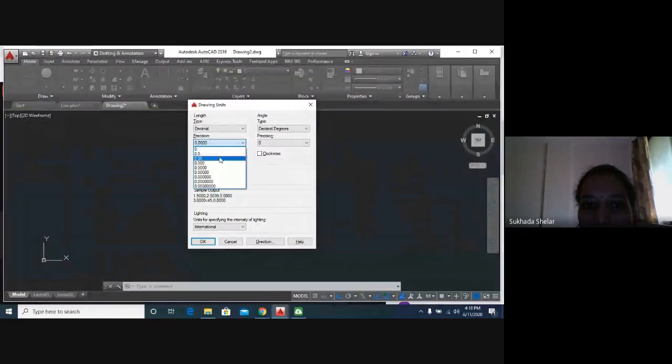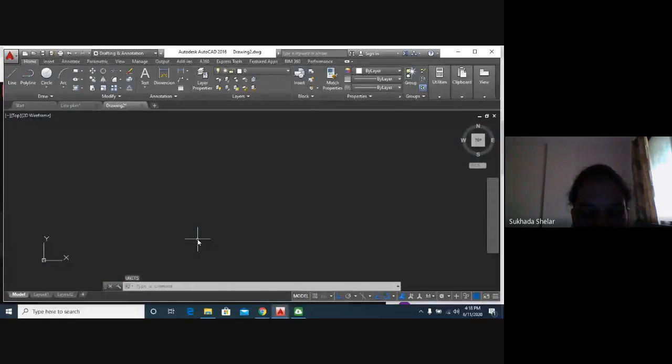Then precision, we will go with 2. Precision means after the decimal point, how many digits you want. That will be 2 precision. Then you just have to click OK. Our unit has been changed.